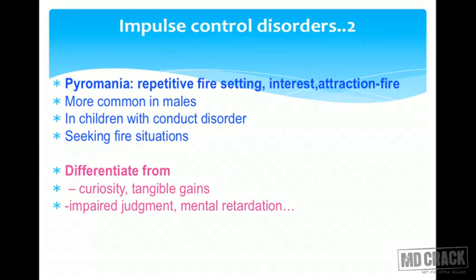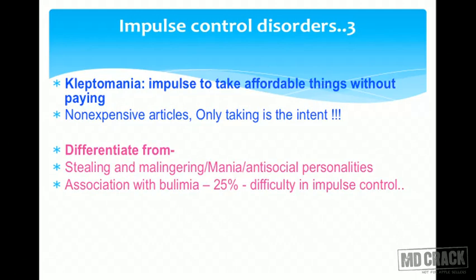In the impulse control disorders, we also have pyromania, which is interest in repetitive fire setting and attraction for fire. That's called pyromania. This is more common in males, and is seen in children with conduct disorder, and these are the patients who are seeking fire situations. You need to differentiate this from curiosity, from tangible gains for which the patient may be interested, and from impaired judgment and mental retardation, some important issues. So that's about pyromania, the second impulse control disorder.